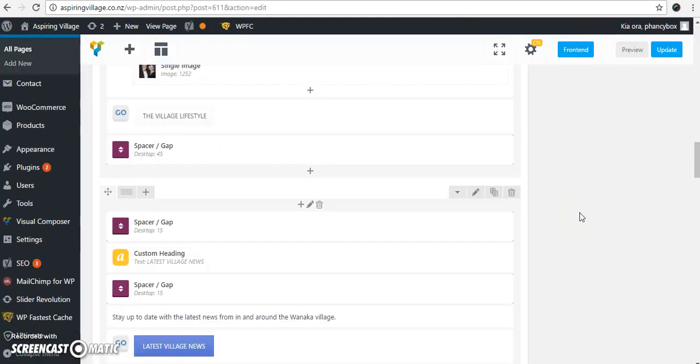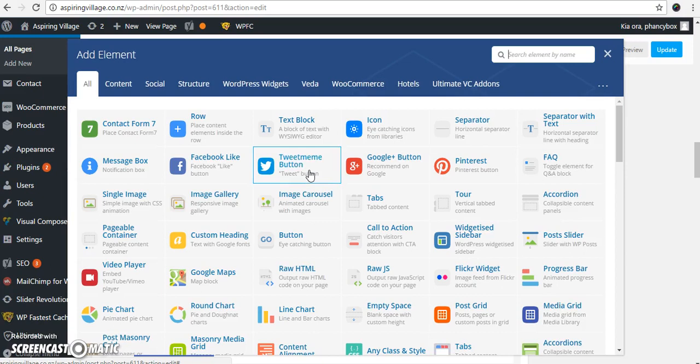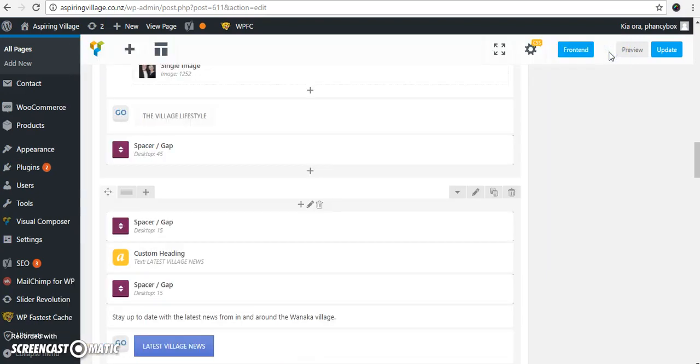If you're a little bit confused about which element you need to use, because you can click on the plus sign to add a new element at any stage, this is the most popular one, the text one, and your image one. But let's say, for example, you want to add another element and it's already on this page, and that's this one over here, it's this button. Instead of you trying to figure out how on earth it works and how to set it up, just come to this button and hit Clone.